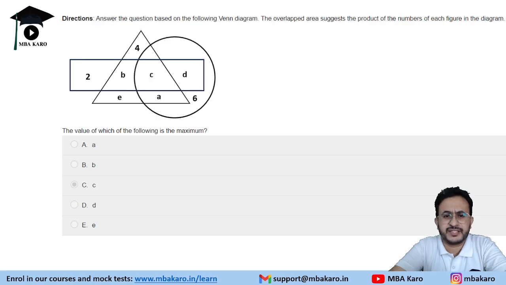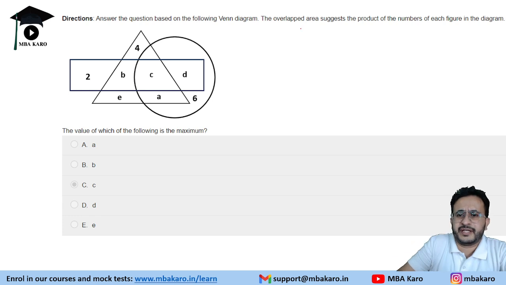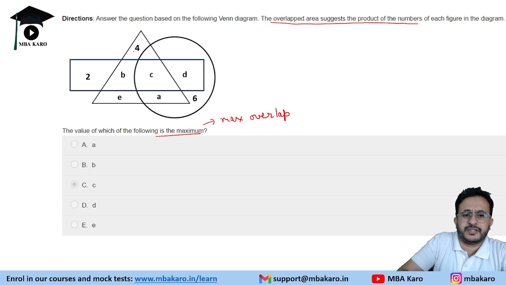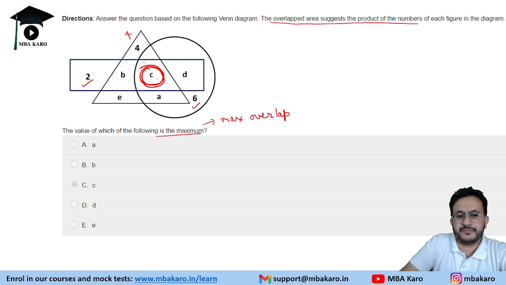Let's start with the questions. This was a question on Venn diagram. It says that the overlapped area suggests the product of the numbers in each figure in the diagram, and we need to tell which of the following is the maximum. So maximum will happen when there is max overlap. The triangle represents 4, the rectangle represents 2, and circle represents 6. So overall overlap happens at C because it is the overlap of all the regions. So the maximum product is of C.